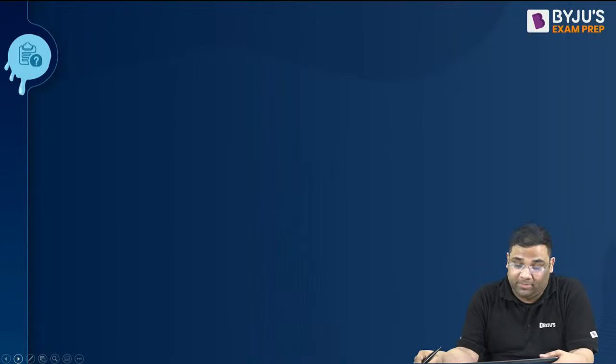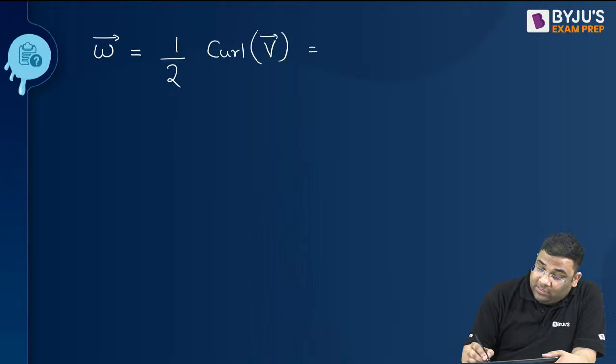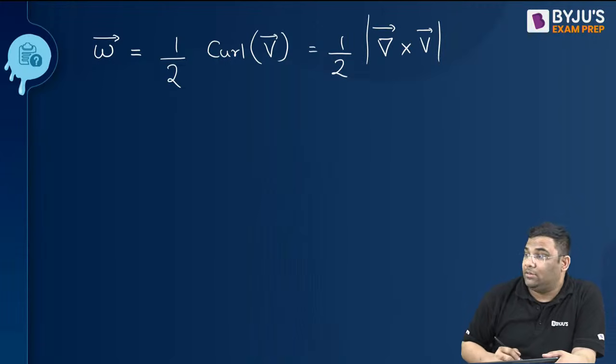A lot of questions are asked from there. Now what is your angular velocity vector? The angular velocity vector is half of the curl of your velocity vector. Now what is curl? Curl is the cross product of the del operator and the velocity. Now how do we find the cross product?